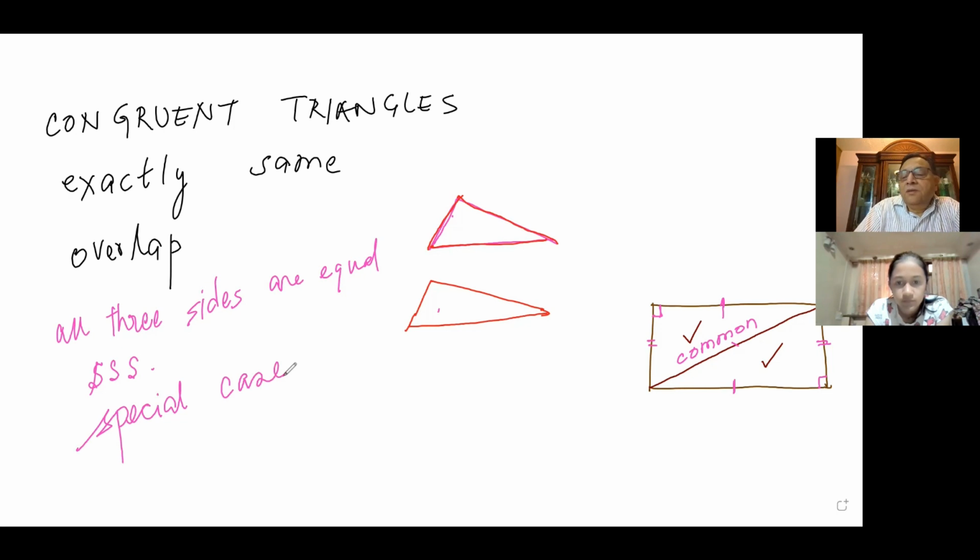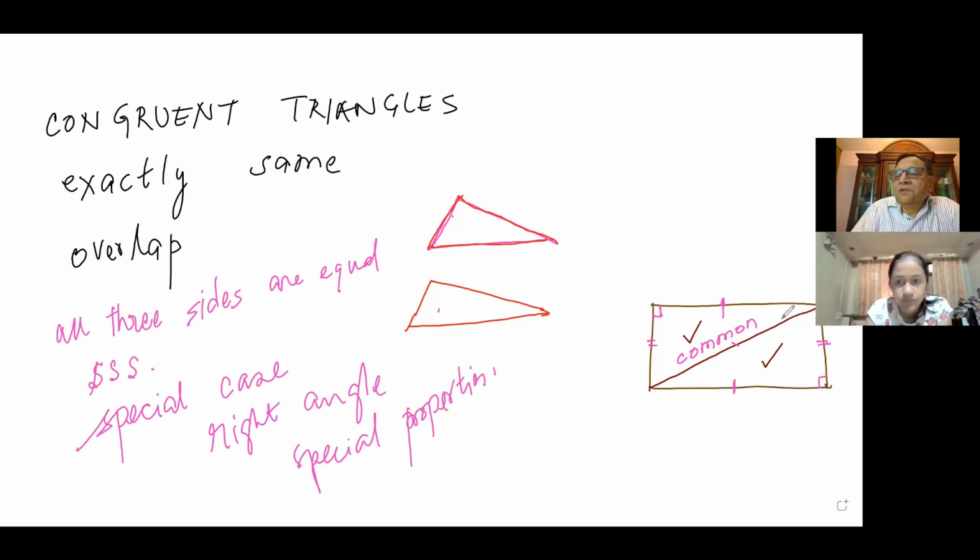How is it special? Because it has a right angle. So when we have a right angle, we have some special properties. If we have a right angle triangle, we do not have to see three sides. We can also work with two sides, correct? Because in a right angle triangle, we know that a squared plus b squared is equal to c squared, if the sides are, let us say, a, b, and c. You learned the Pythagorean theorem, right?